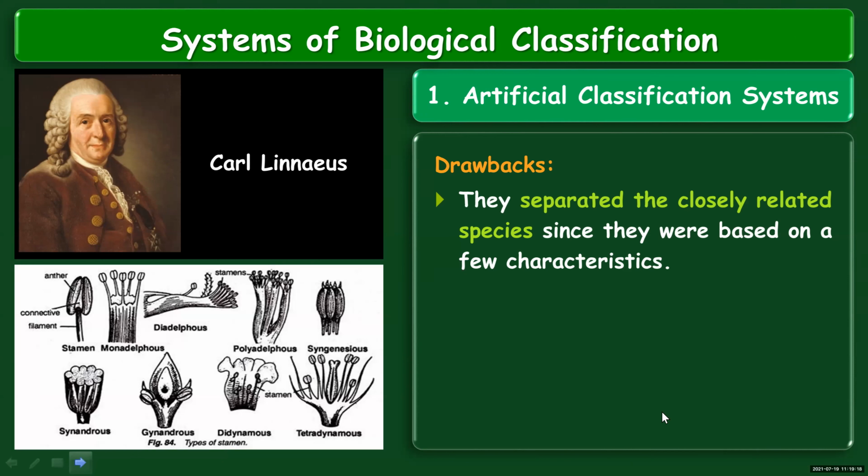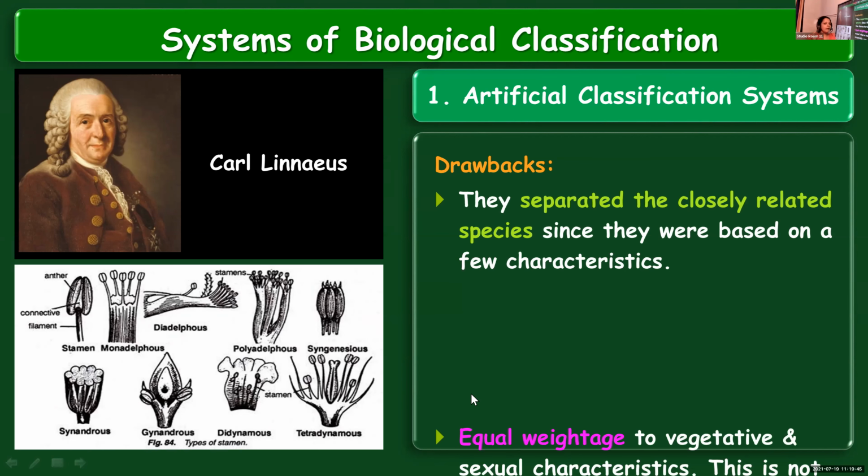Okay, now let us continue. I was mentioning the drawbacks of the artificial system of classification. This system separated closely related species. What is the reason? Because this method focused on only a few characteristics. The different characteristic features were not dealt with in detail.